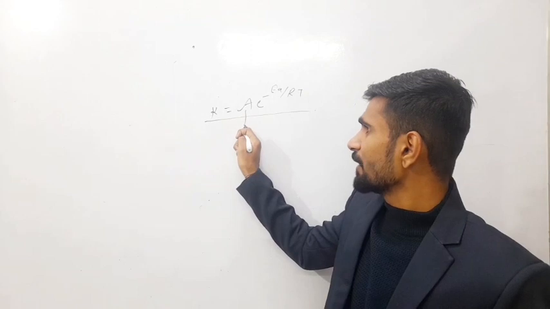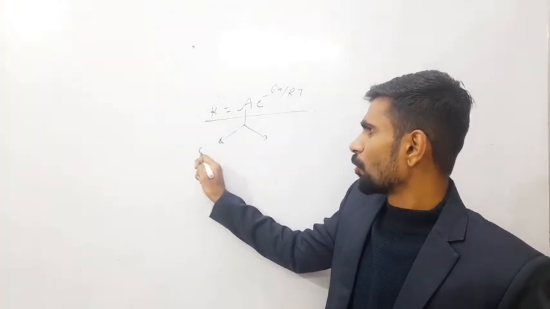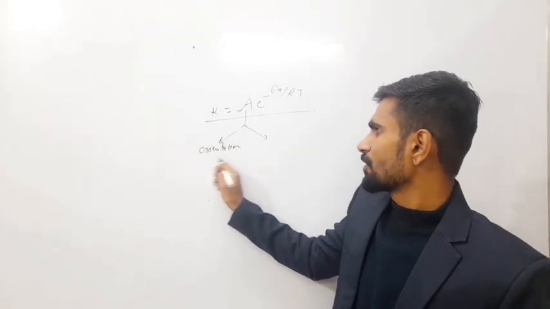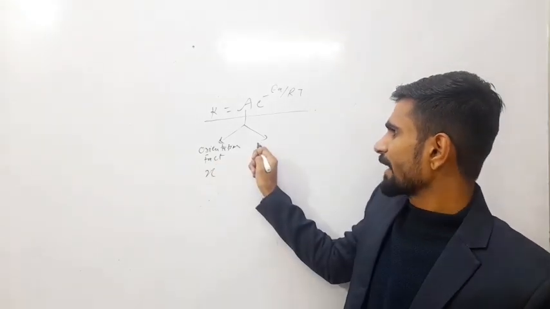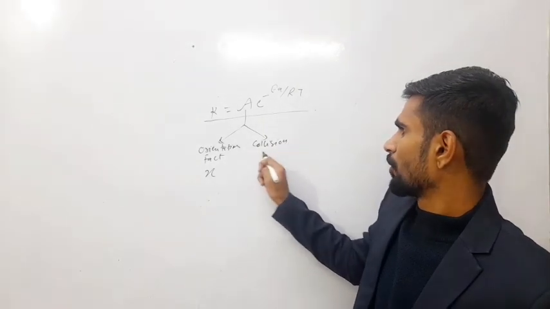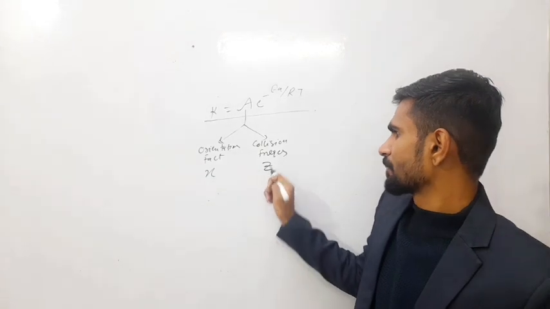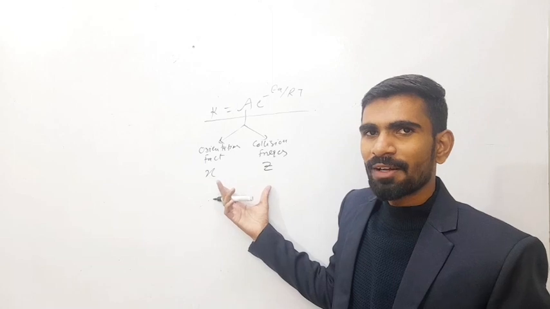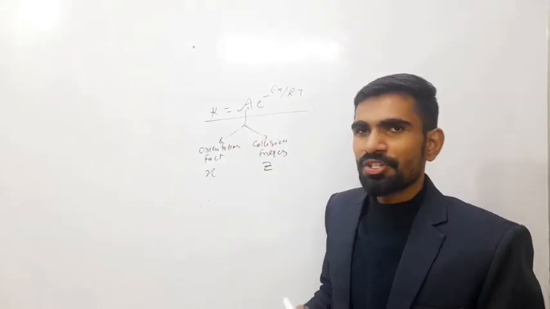This A contains two factors. First is the orientation factor, which I assume to be X, and second is the collision frequency, which is shown by Z. So these two factors are involved in the Arrhenius pre-exponential factor.